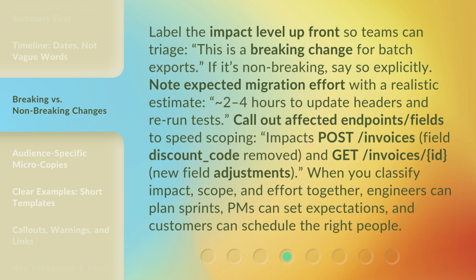Call out affected endpoints and fields to speed scoping: impacts POST /invoices, field discount_code removed, and GET /invoices/{id}, new field adjustments. When you classify impact, scope, and effort together, engineers can plan sprints, PMs can set expectations, and customers can schedule the right people.